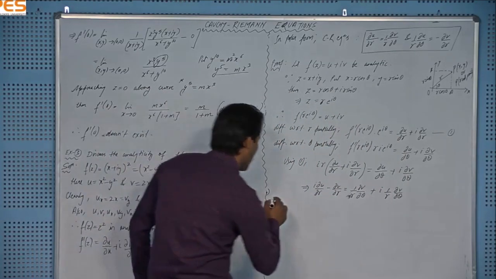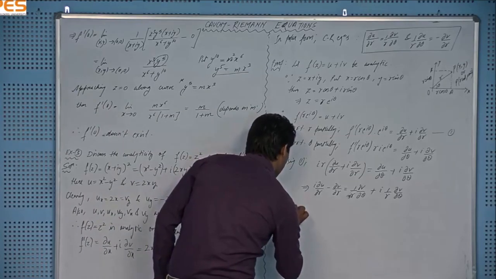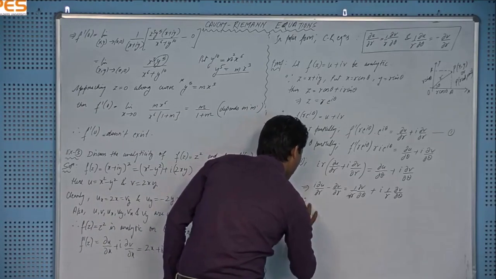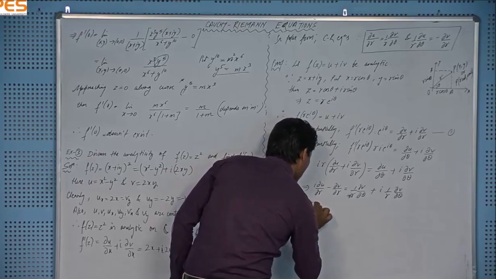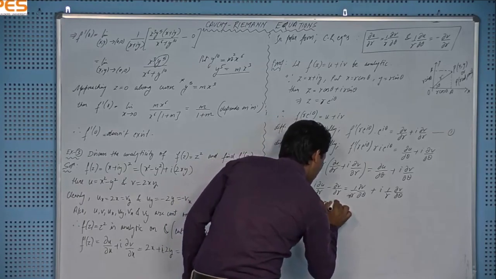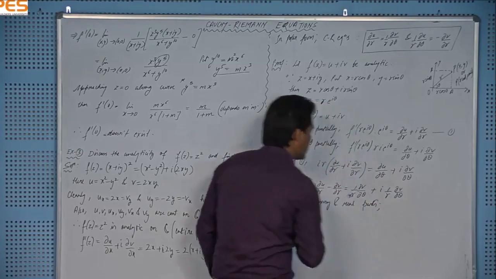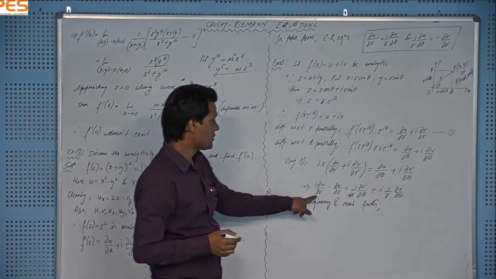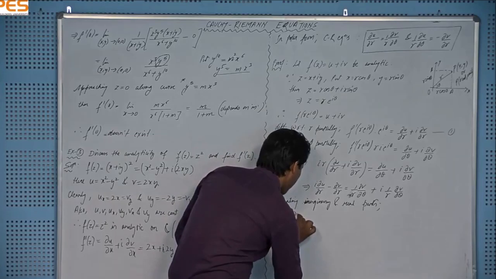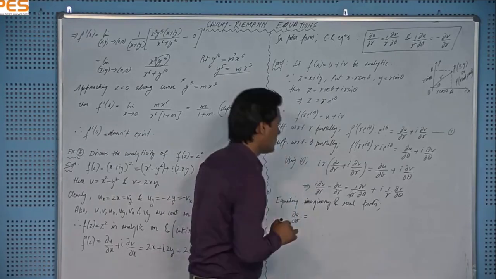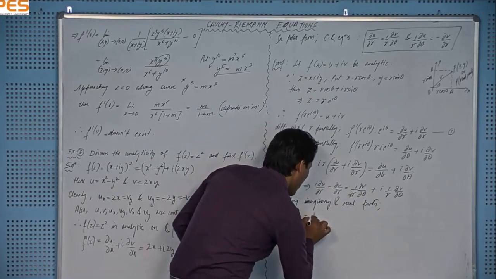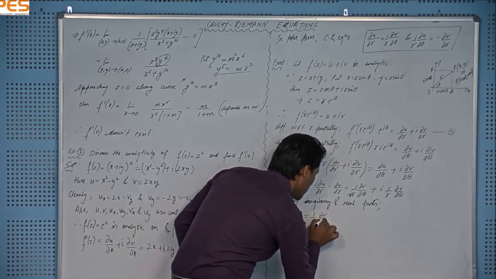Equating imaginary and real parts. First I will compare the imaginary part, and there is del u by del r equal to 1 by r del v by del theta.